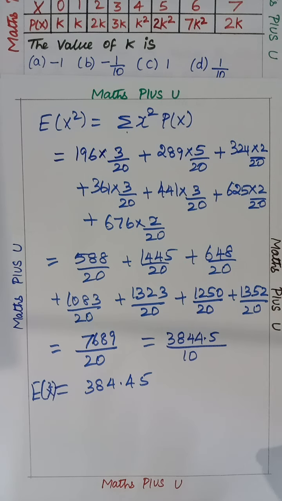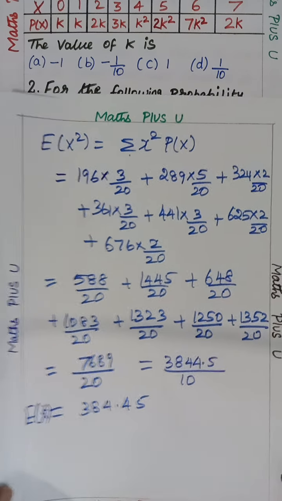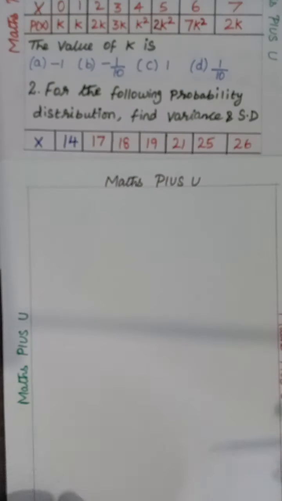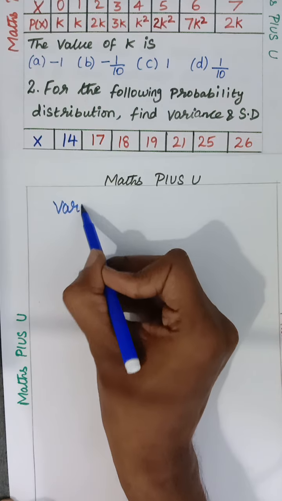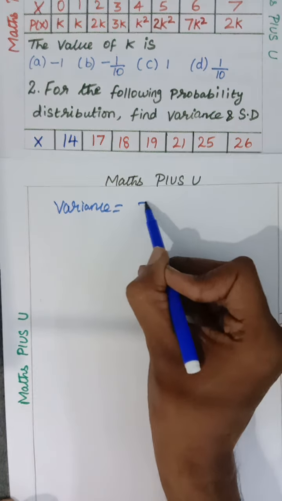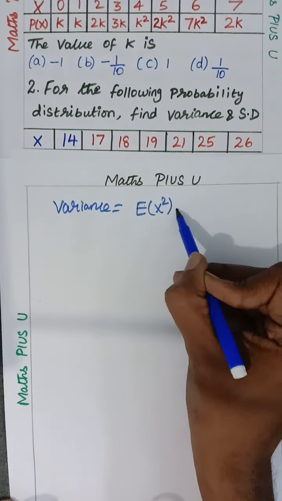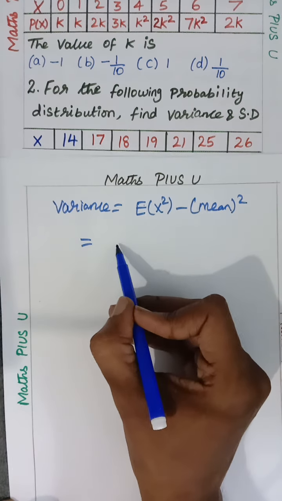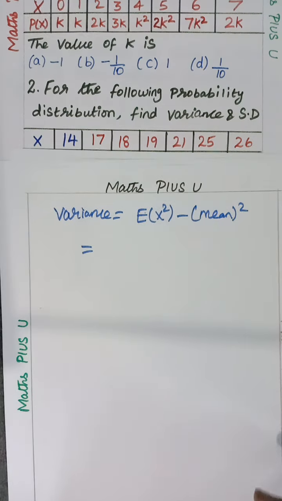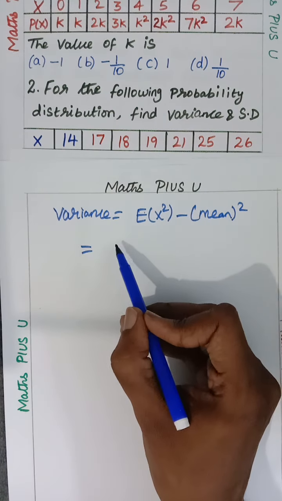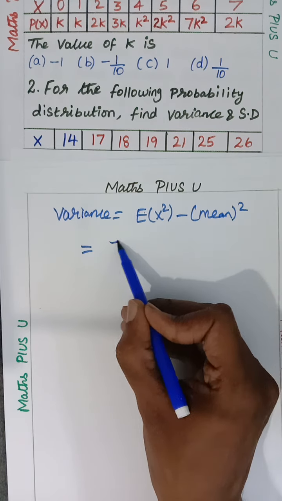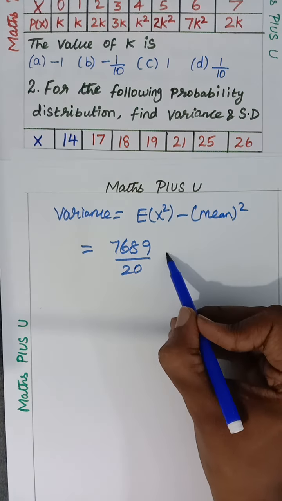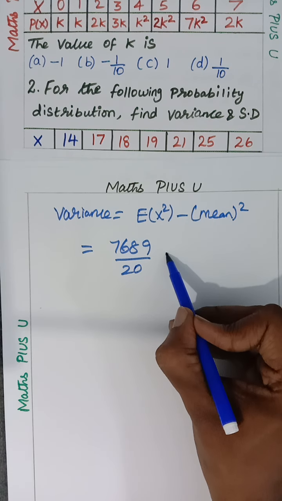Okay, so now we wanted to find variance. So how to find variance? The variance formula is E of x square minus mean the whole square. What is the E of x square value? You want to see, children? If you divide it, also okay, or if you don't divide, just keep it as 7689 by 20. Since a decimal is there, I'm not doing it. If you do it also, that is your wish only.